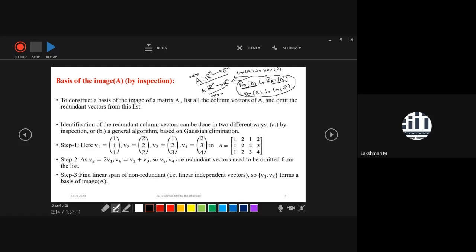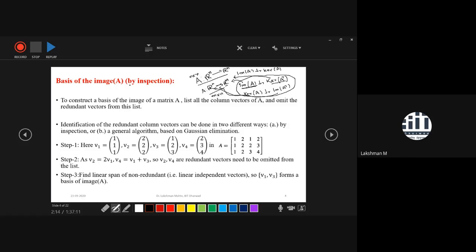And the kernel of A and the image of A transpose come from the domain. Those criteria we will talk about in detail in further classes.